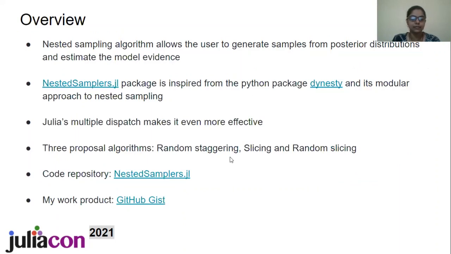Nested sampling is an algorithm that allows the user to generate samples from the posterior distributions and also to estimate the model evidence. The Julia package NestedSamplers.jl is inspired from the Python package Dynesty and its modular approach to nested sampling. Julia's multiple dispatch approach makes this implementation even more effective. I've written code for 3 proposal algorithms in this package: random staggering, slicing, and the random slicing proposal algorithms. The entire code is available on the NestedSamplers.jl repository on GitHub, and my final work product, the Google Summer of Code 2020 submission, can be viewed as the GitHub gist link.